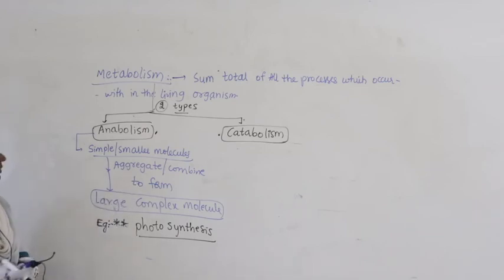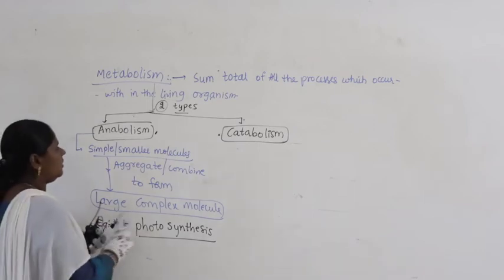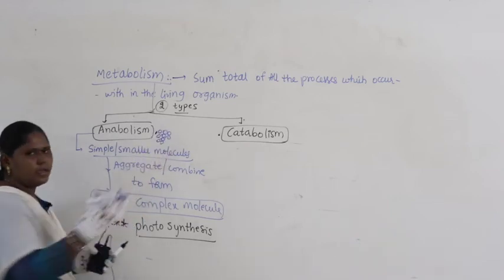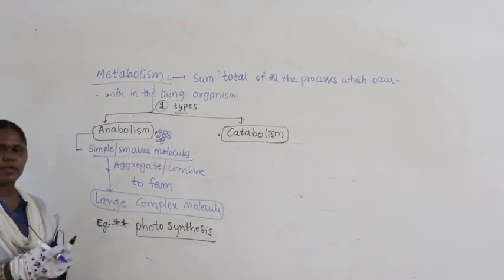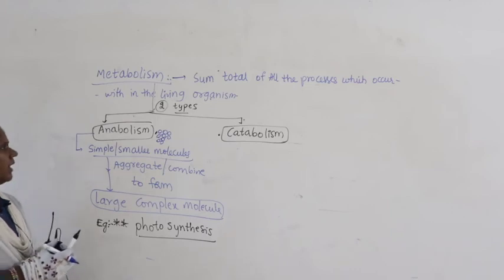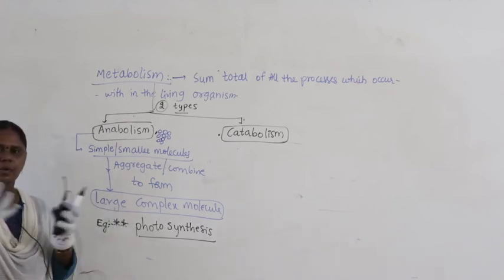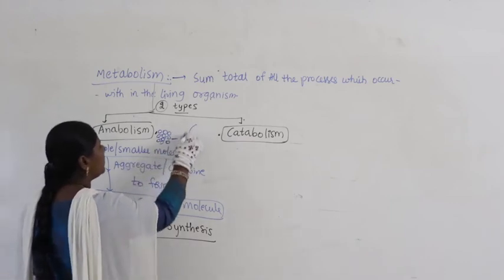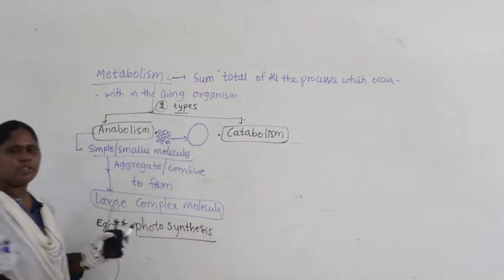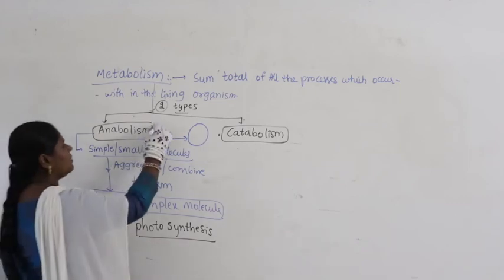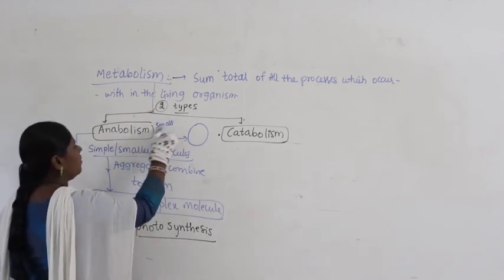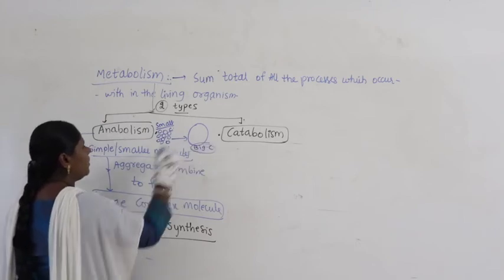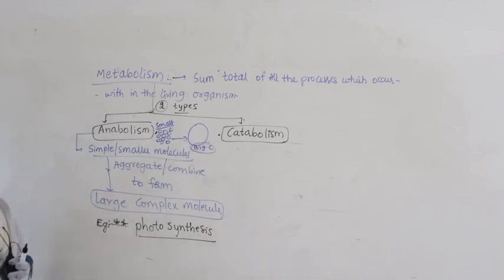What's the meaning of this? Smaller molecules join, they come close and combine together, and that leads to the formation of a bigger molecule. So small components join to form a big component. That's what is called anabolism.